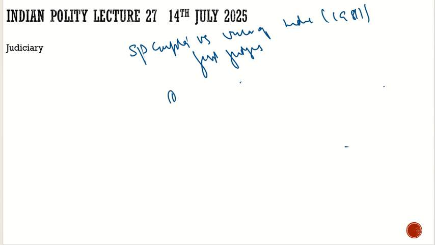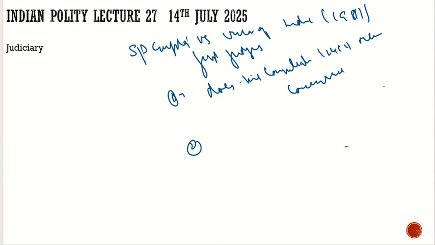The first question which was asked: does the consultation under Article 124 Clause 2 mean concurrence? Second question: can High Court judges be transferred against their will?